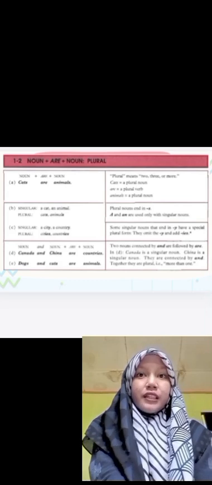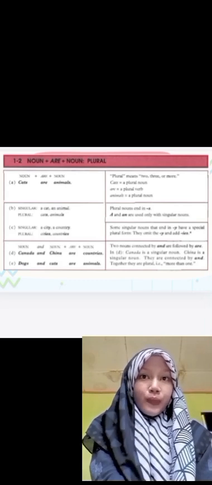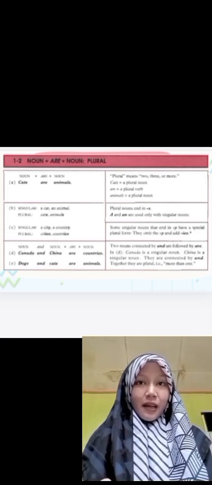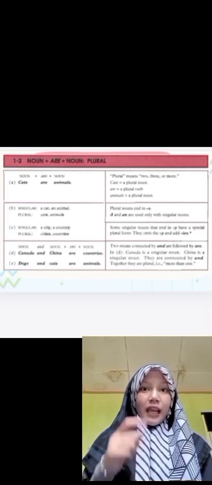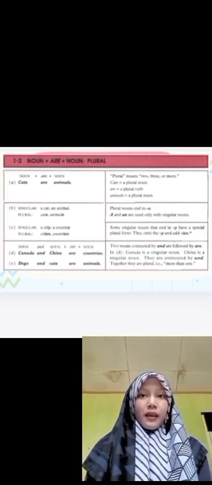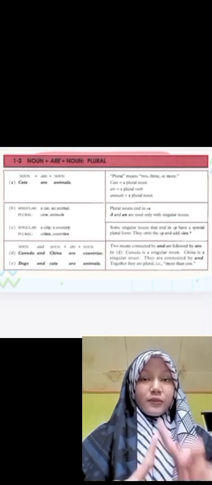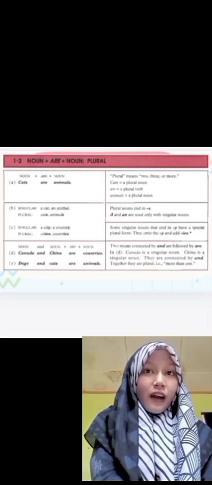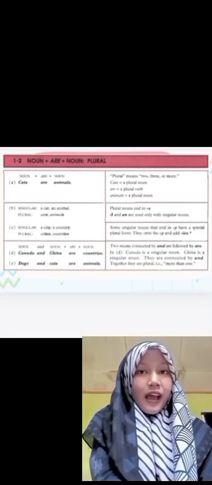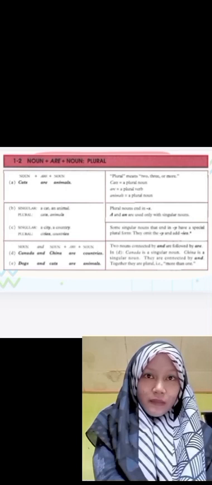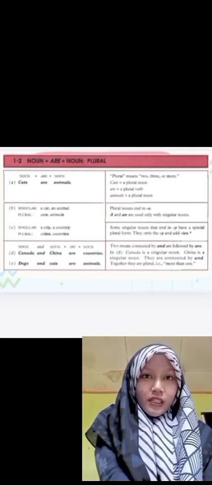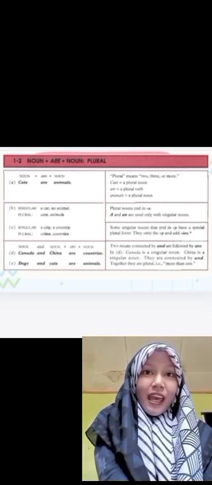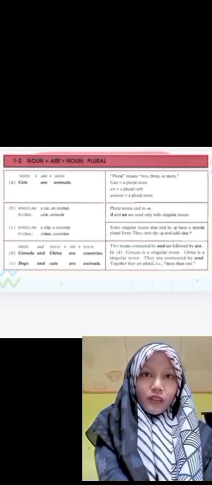That is the example: noun and noun plus are plus noun. Canada and China. Canada is one, China is one. But together, it becomes two. So it is more than just one. So we have to use are here. Canada and China are countries. Countries. We have also made it plural, so we use es at the end of the word.